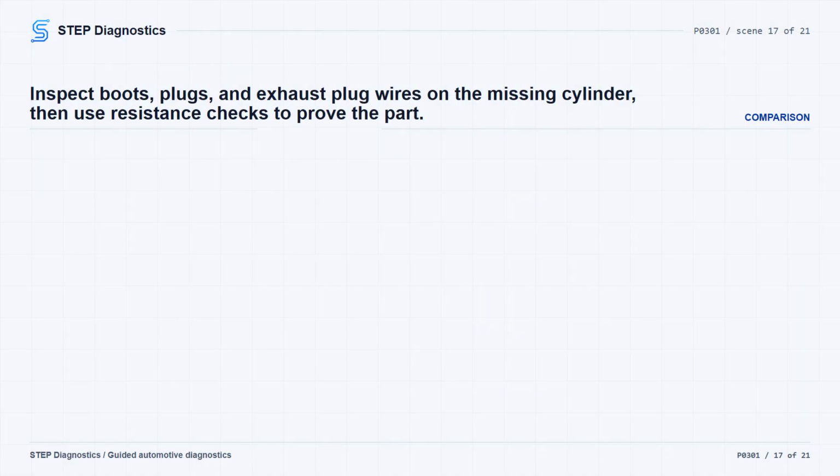Inspect the ignition components on the missing cylinder. On the 6.2L engine, check the coil boots for damaged insulation or burns, inspect the spark plugs, and inspect the exhaust spark plug wires and boots for damage or burns. Measure spark plug resistance from the center wire to the terminal. During this component inspection, install a new spark plug if the resistance is lower than 2,000 ohms or higher than 12,000 ohms at a room temperature of 25 degrees Celsius, 77 degrees Fahrenheit. For the exhaust spark plug wire on this engine, resistance outside 5,875 ohms to 7,875 ohms at 25 degrees Celsius, 77 degrees Fahrenheit fails that wire.